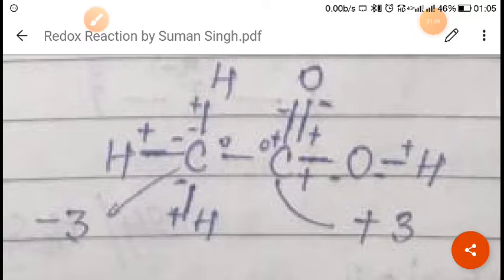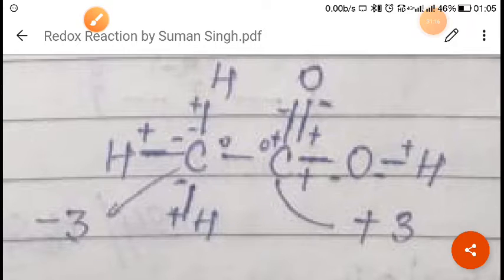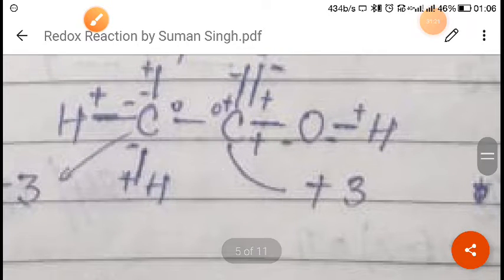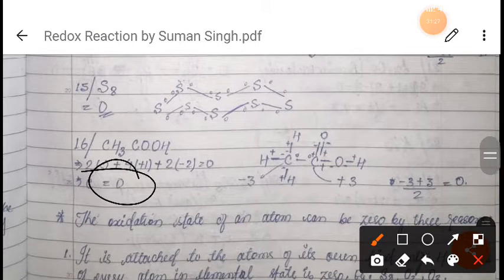3 minus minus 0 means it will be -3 for this carbon, and for this carbon 2 plus and 3 plus, plus 3. So as you can see, it is plus 3 here, right? So what will be the overall, average oxidation state? The average oxidation state of this carbon will be 0, because plus 3 minus 3, divided by 2, is equal to 0.